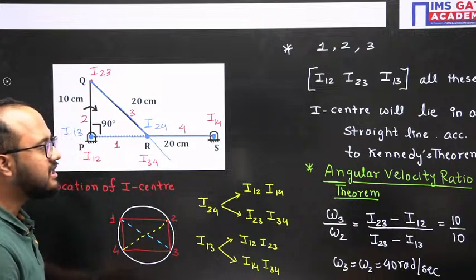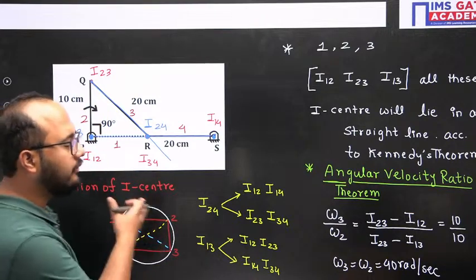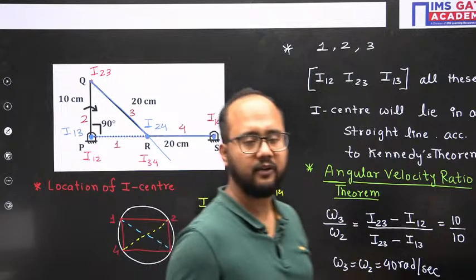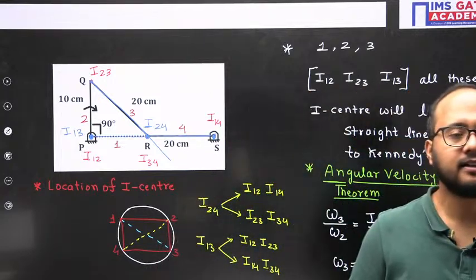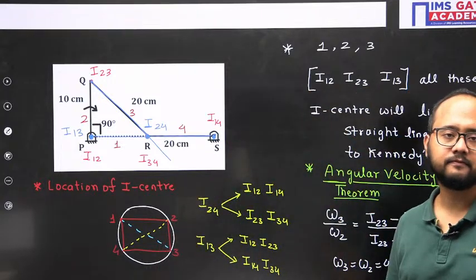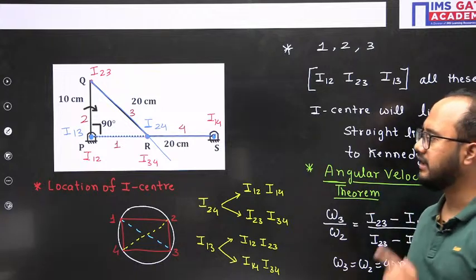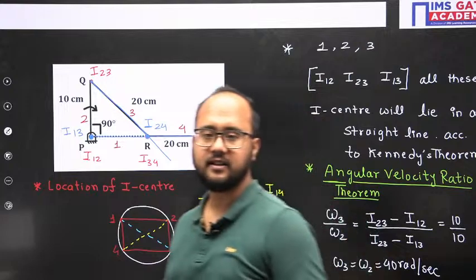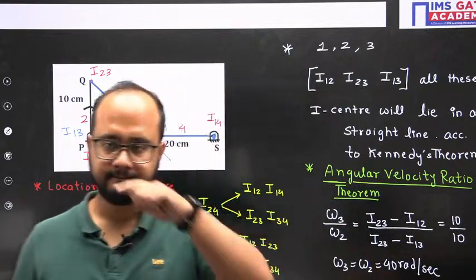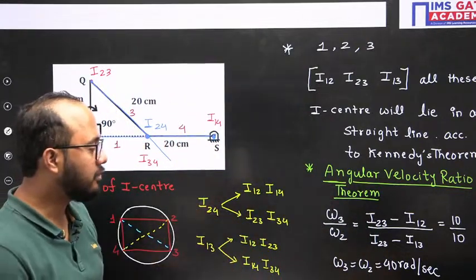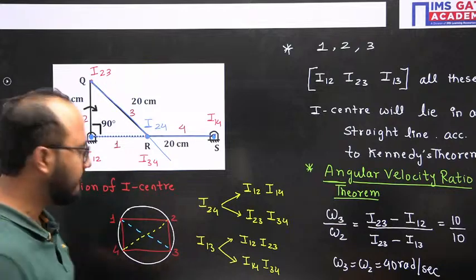The only challenge that you will face here is identification of the eye center. And for that, I have told you already, Kennedy's theorem we have to use, in order to identify the location of the eye centers. Done? Okay. Now I've told you how to write all the ratios. I will tell here.